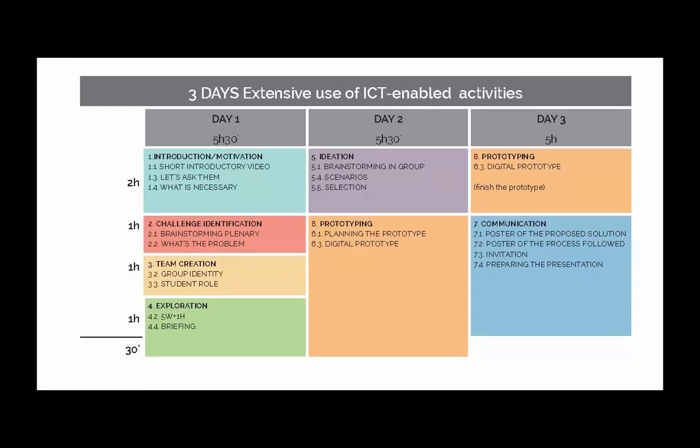Option number 3, compact duration, extensive use of ICT-enabled activities, 3 days. For high school students or students who have advanced ICT skills, we offer 2 options that run for 3 or 5 days, and they include activities that heavily employ the use of ICT tools and are delivered digitally. In fact, the 3-day option employs exclusively digitalized activities as are shown in the toolkit.